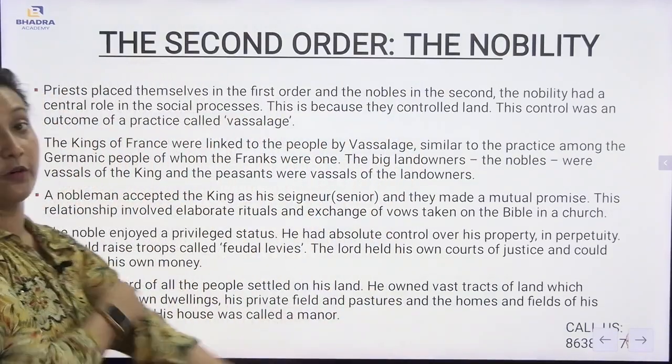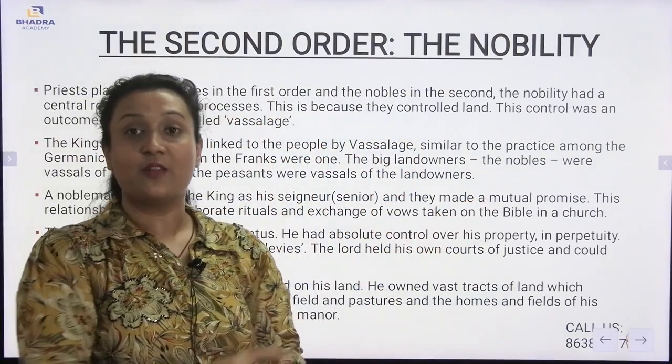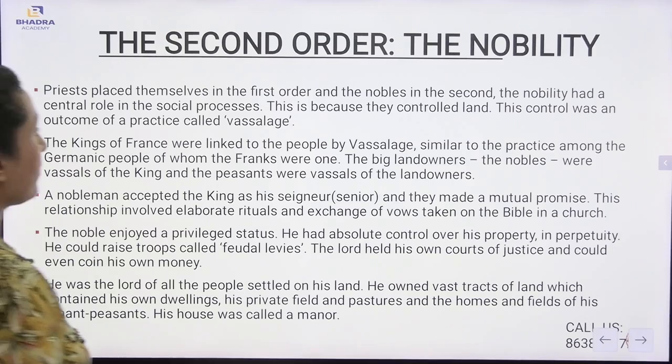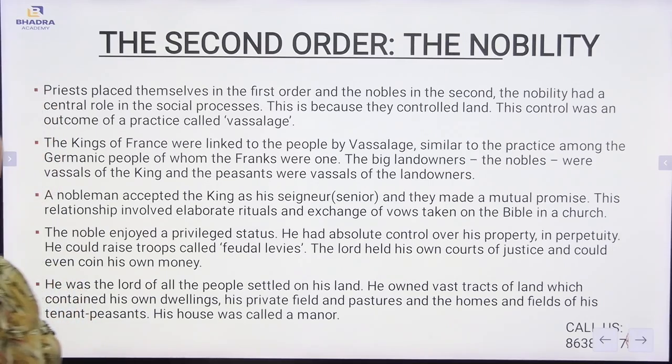Now here, the second order. Now we will be understanding about the second order, the nobility. So, priests placed themselves in the first order and the nobles in the second. The nobility had a central role in the social processes. This is because they control land. This control was an outcome of a practice called vassalage.